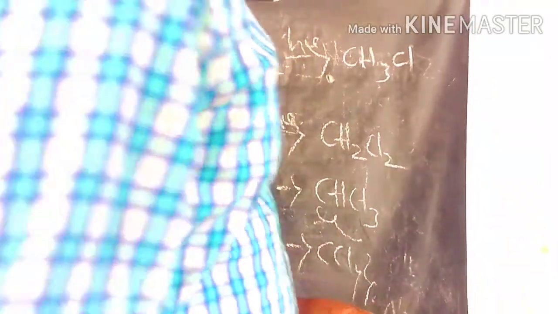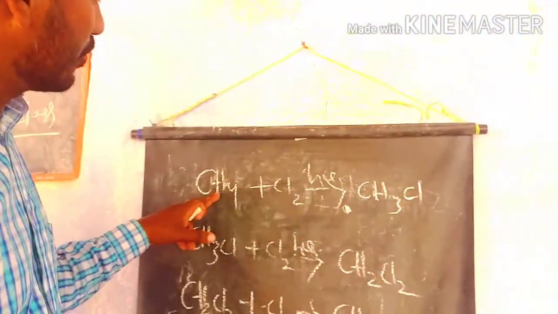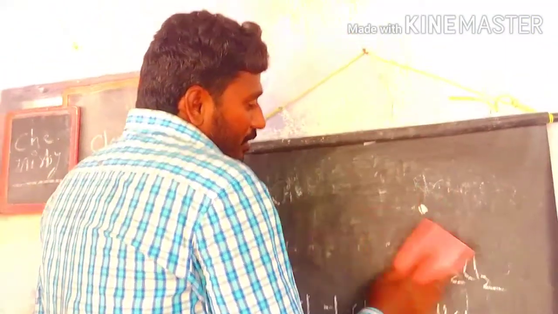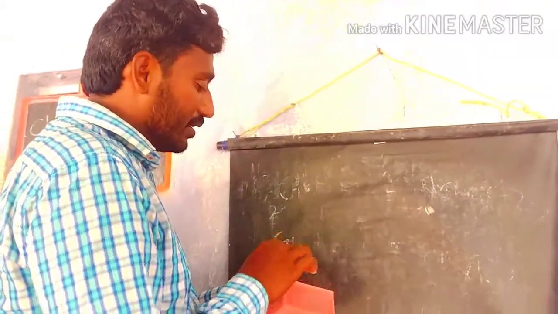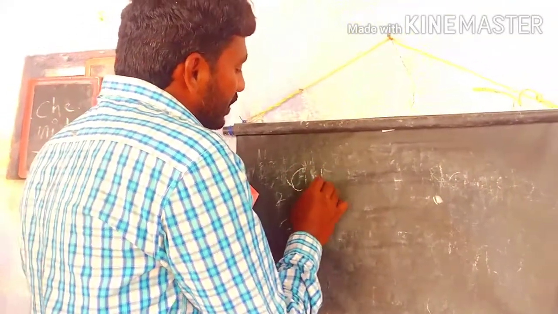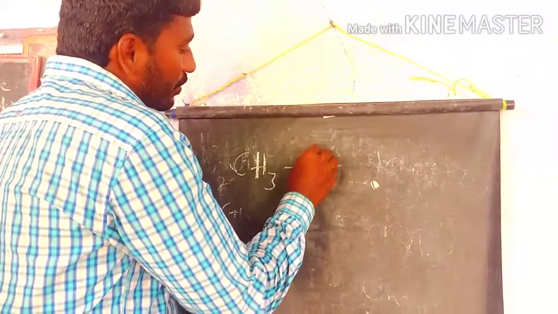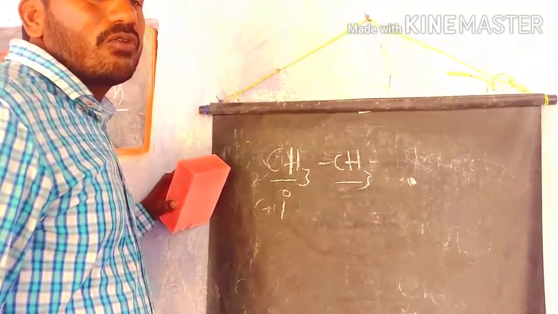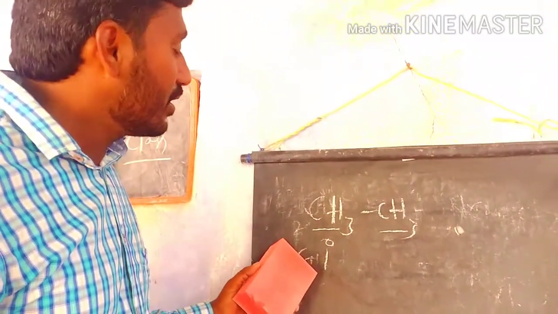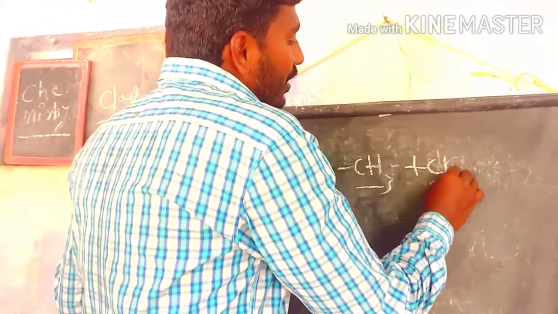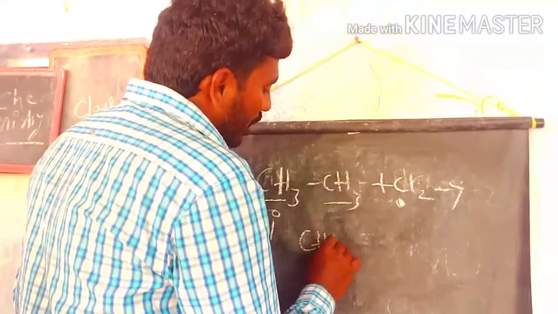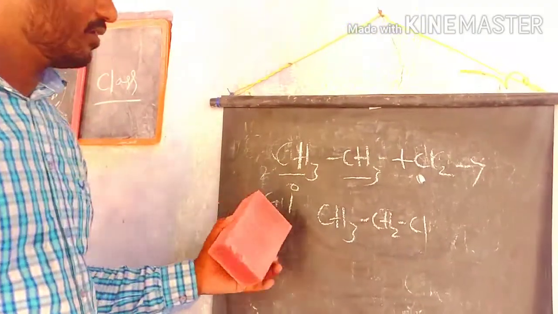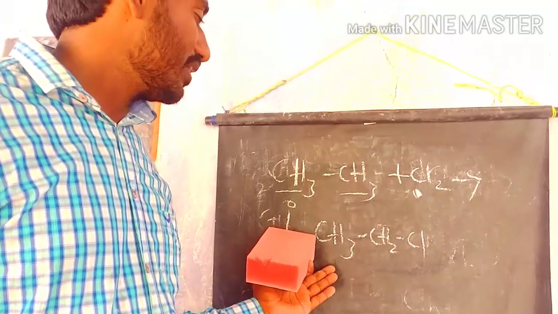If you take only one type of hydrogens, the carbon has only one type of hydrogens, there is no variation. For example, methane and ethane also have only one type of hydrogens, all are primary hydrogens. So these are symmetrical alkanes. These symmetrical alkanes also undergo the halogenation process to produce the product, a chloro alkyl halide, that means ethyl chloride.